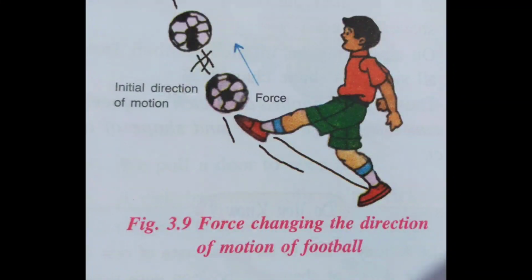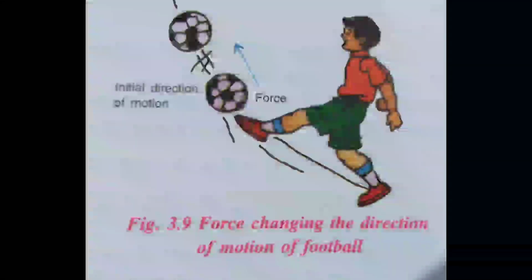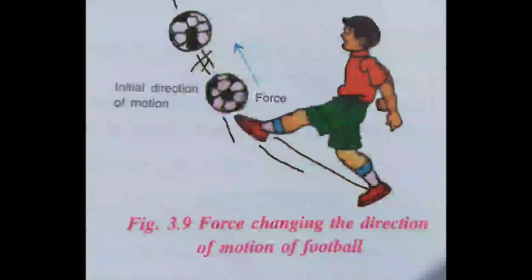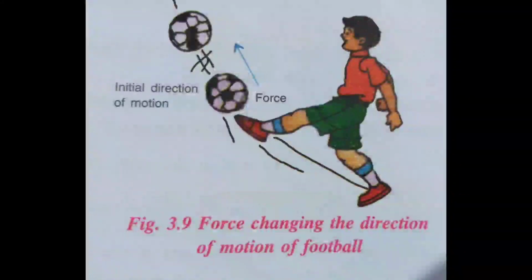For example, see the picture, a player kicks a moving football to change its direction of motion, isn't it? A player applies force with a hockey stick to change the direction of motion of the ball. Sometimes you might have seen a football match where the direction of the football is changed and it is kicked into the goal post, isn't it? So that is also an example of changing direction by applying force.